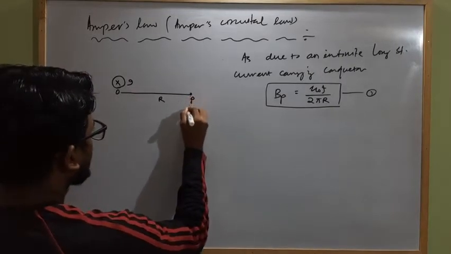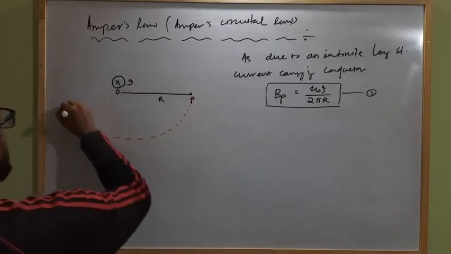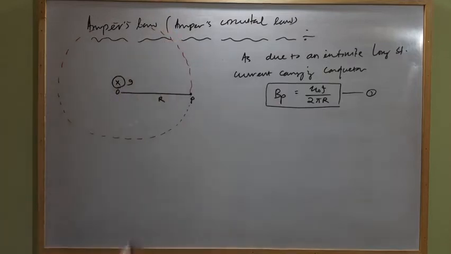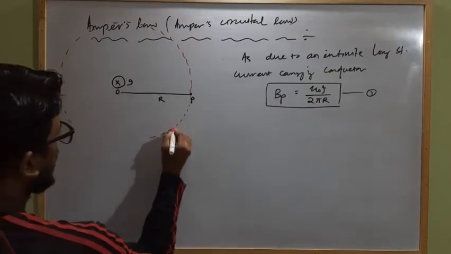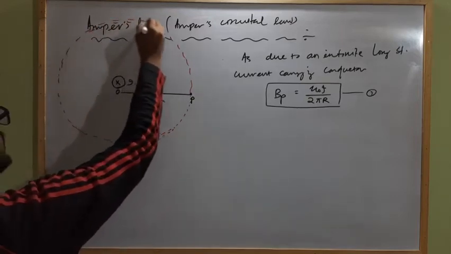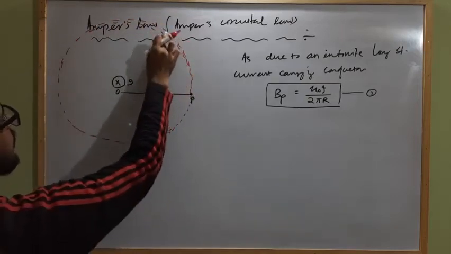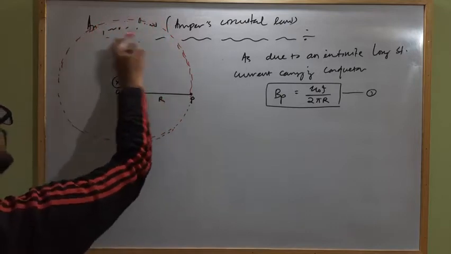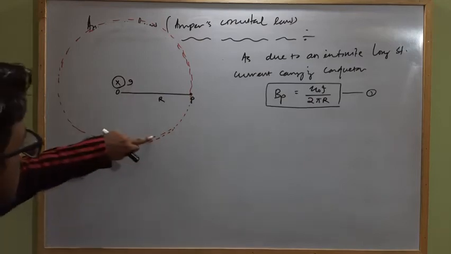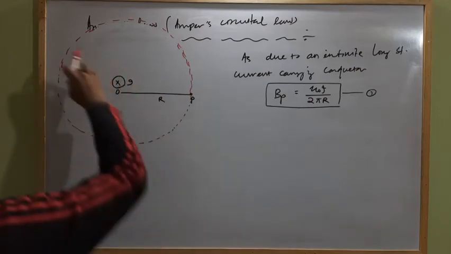Now consider a closed loop about the point P. This is a closed circular loop about point P. This loop is an imaginary loop.